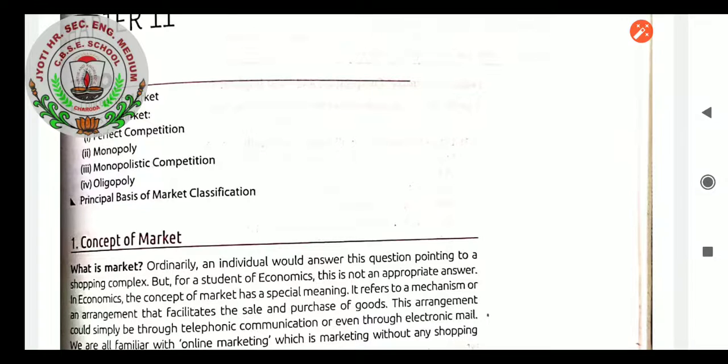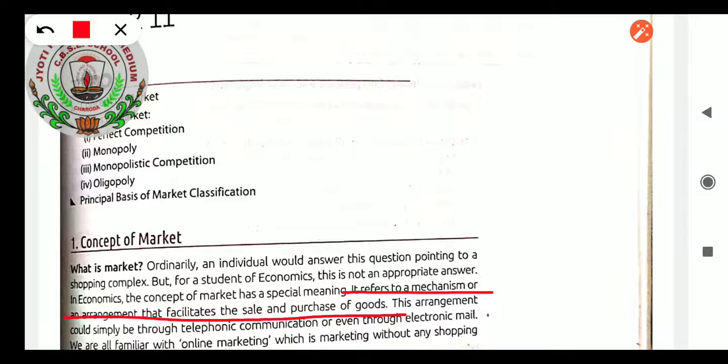If we ask what a market is, ordinarily an individual would answer pointing to a shopping complex, but for a student of economics this is not an appropriate answer. In economics, the concept of market has a special meaning. It refers to a mechanism. For economics, market is not the term we learned from our childhood. It refers to a mechanism or an arrangement that facilitates the sale and purchase of goods.